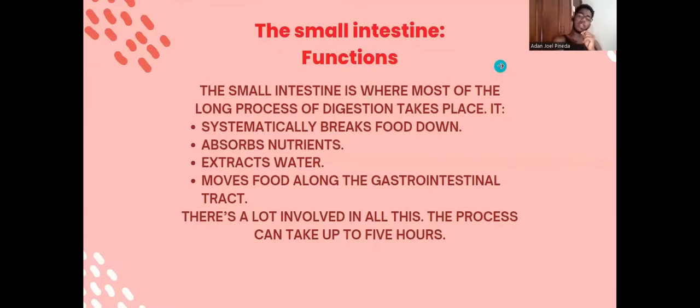The small intestine functions. The small intestine is where most of the long process of digestion takes place. It systematically breaks food down, absorbs nutrients, extracts water, moves food along the gastrointestinal tract. There's a lot involved in all this. The process can take up to 5 hours.